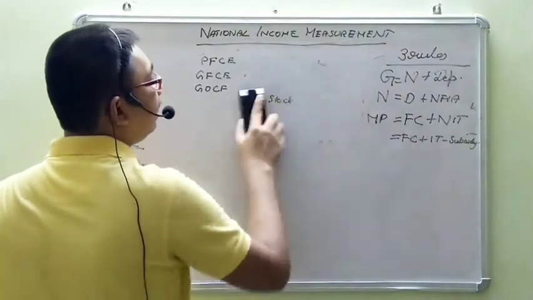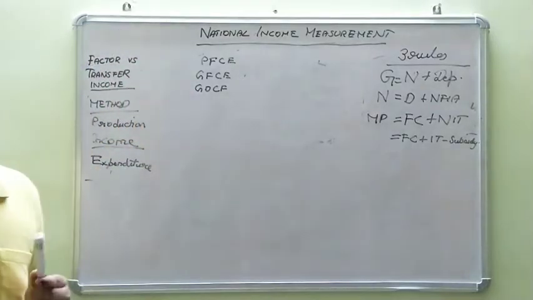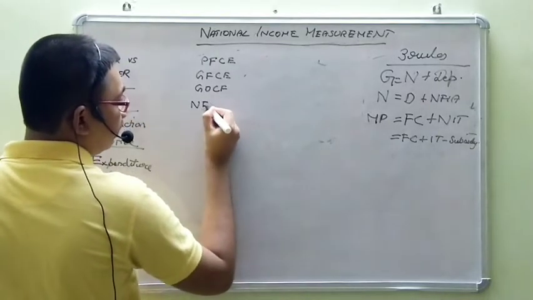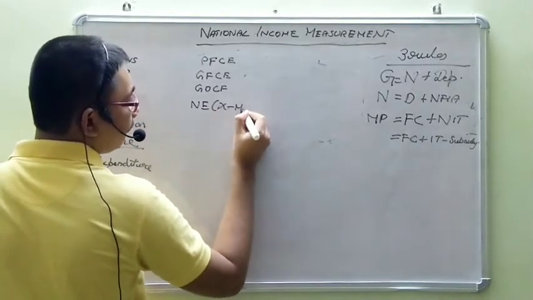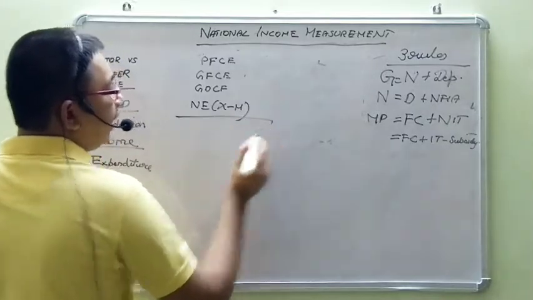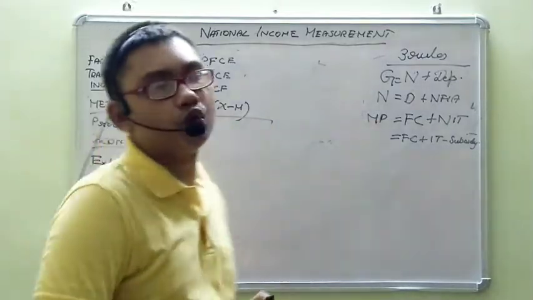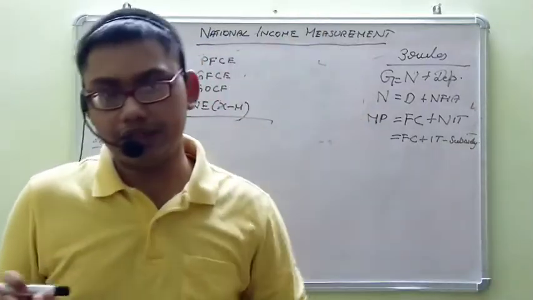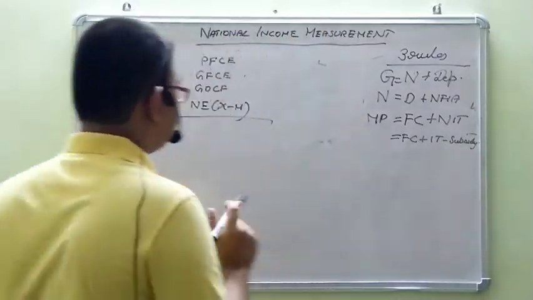With this, we add plus net exports NE or X minus M. Okay, net export means whatever the goods are exported to other countries minus whatever is imported will give net exports.